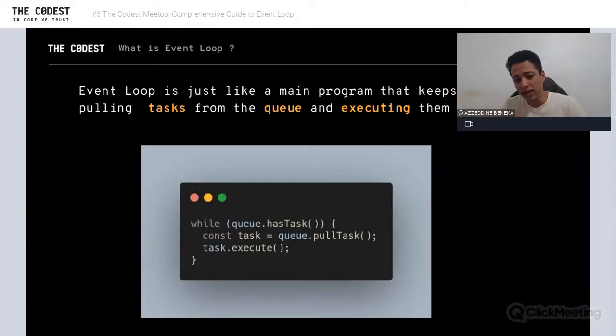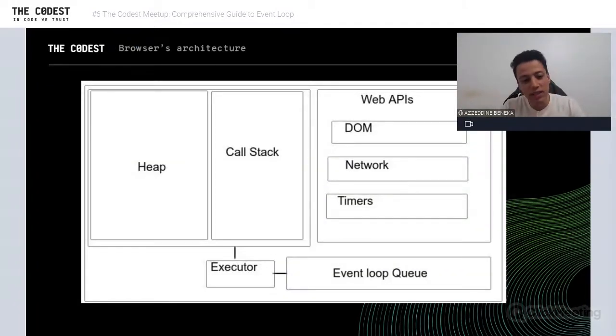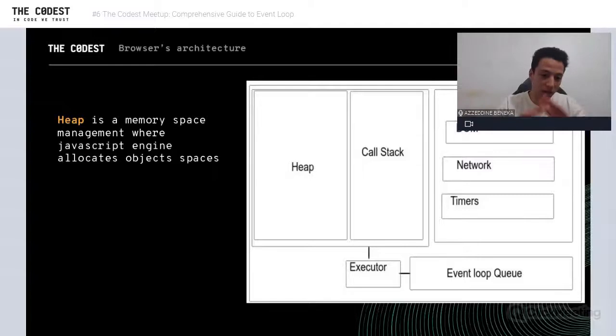But the second question you can ask, guys, is: where does the event loop exist? Where does it live, right? To explain this, we have a simple schema about interesting components in a browser. The first component is the heap. Think about it as magic memory space management that encapsulates everything for you, so you don't need to care about references or allocation. Everything is handled for you, guys, right?